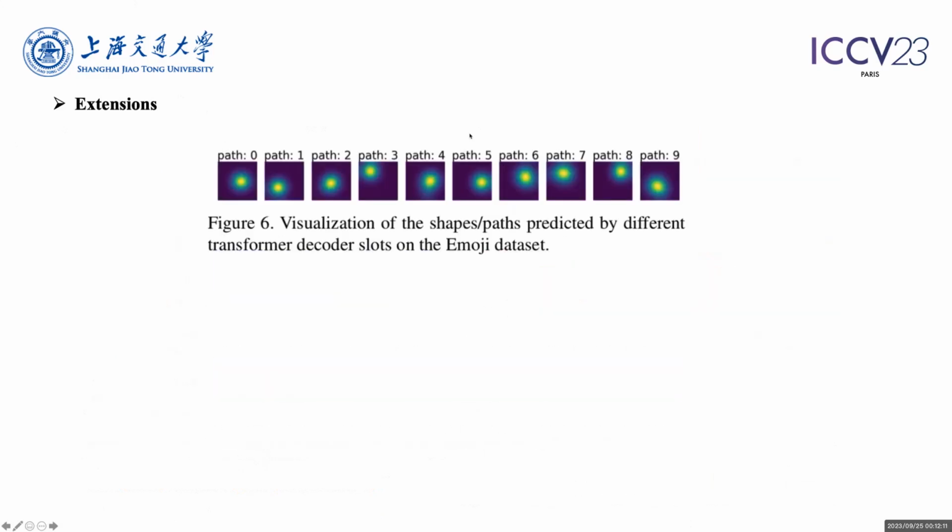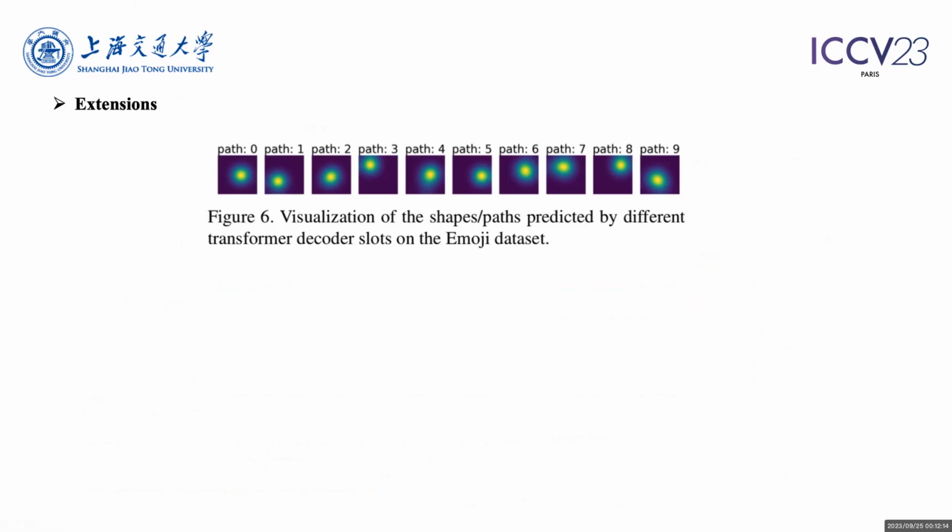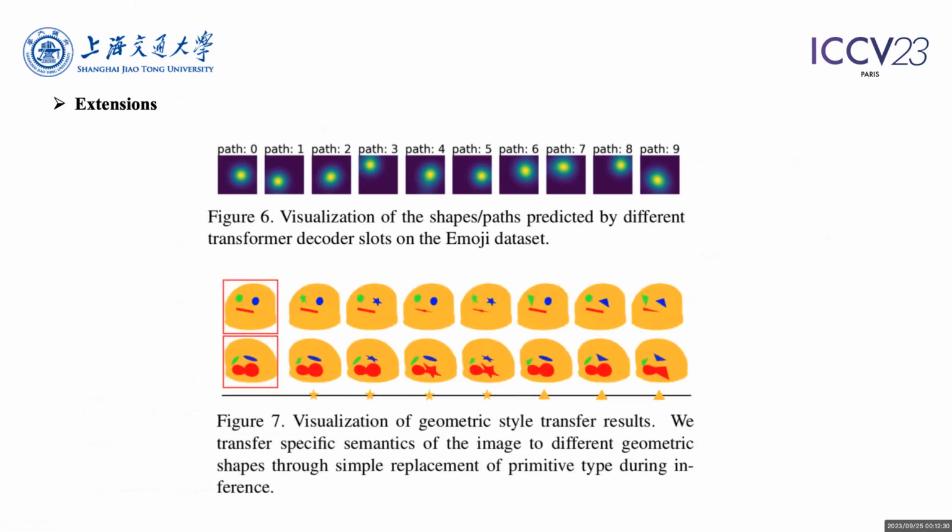And our framework also has some valuable extensions. We also visualize the shapes generated by different transformer decoder slots. We can observe that each decoder slot learns to concentrate on specific areas, which motivates two interesting extensions of our method. For example, we can transfer specific semantics to different geometric shapes by directly replacing the corresponding primitive type during inference. For example, star eyes can be achieved by simply replacing the primitive with a parametric star shape.